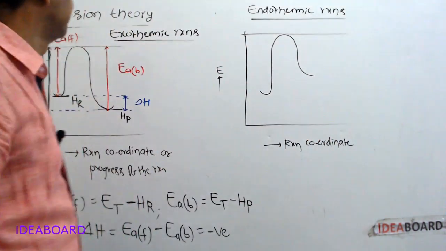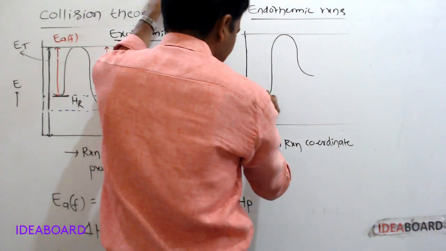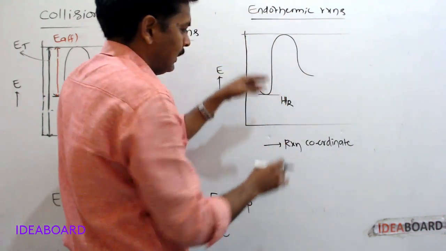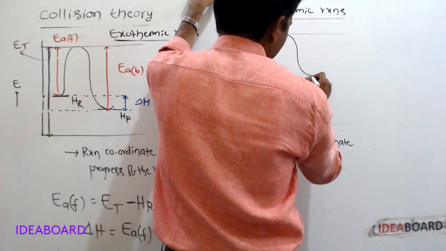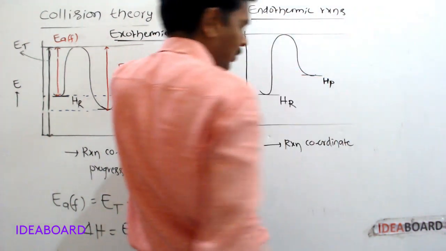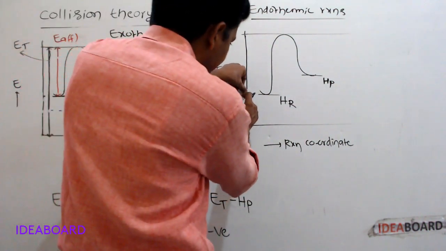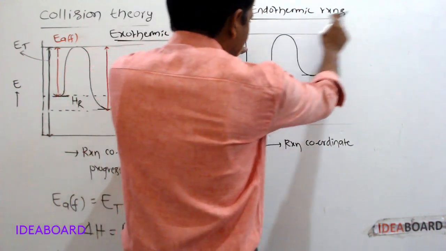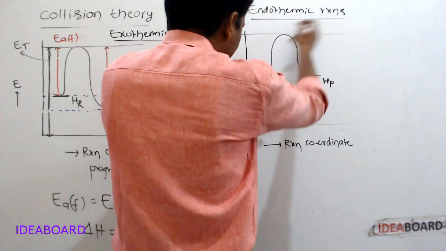This is the energy barrier. This is nothing but the enthalpy of reactants, HR. This is the enthalpy of products, HP. At normal conditions, the enthalpy of reactants is only this much. To cross this energy barrier, still this much of energy is required, which is nothing but activation energy.